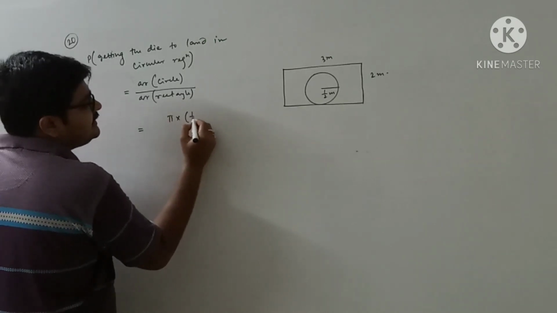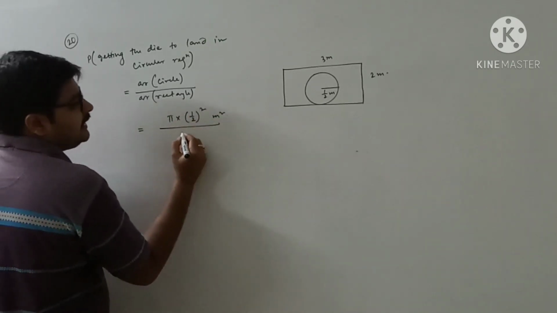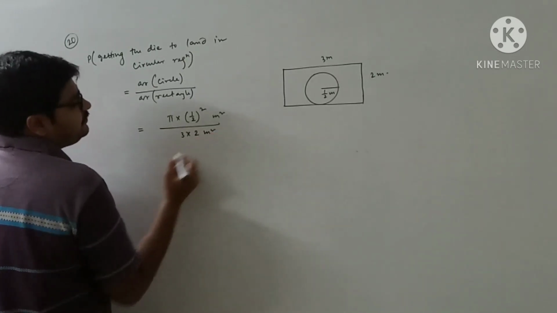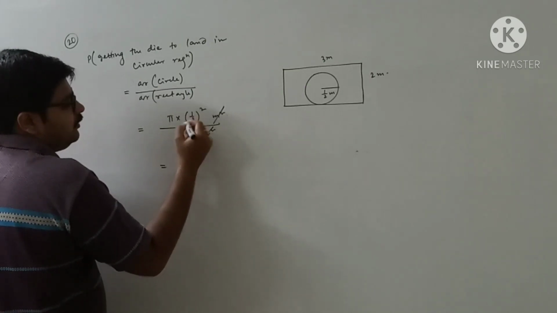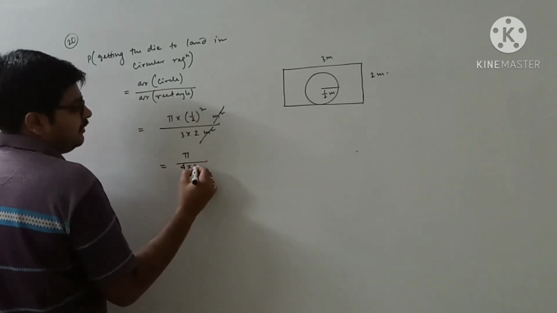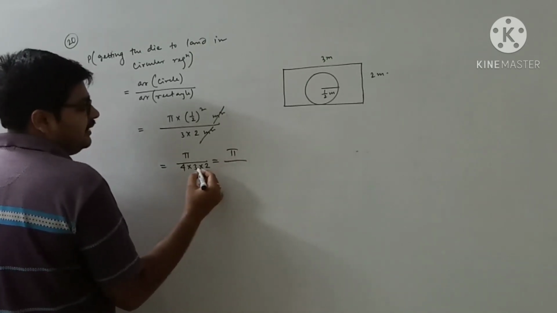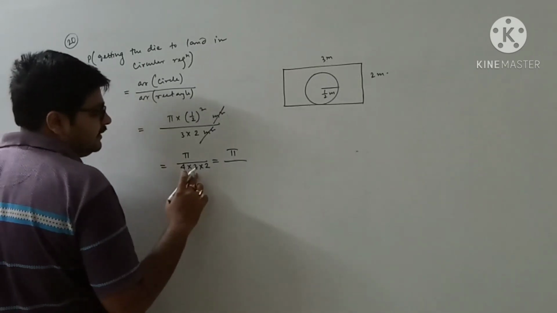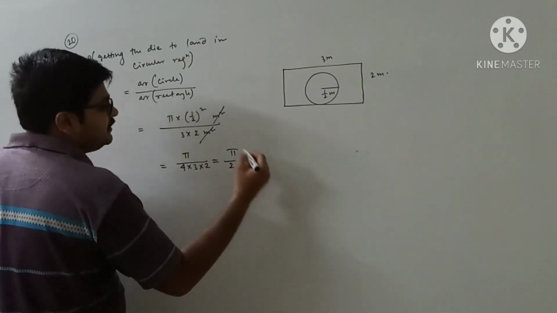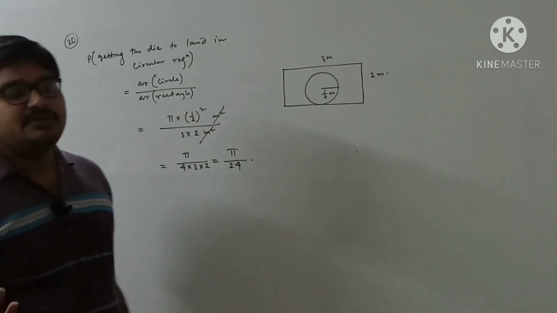So pi into radius half meter square, and area of rectangle is length into breadth. So pi into 1 by 4, so 4 will go down. You cannot put the value of pi because pi is irrational and it's not actually mensuration, it's actually probability. So you cannot put the value of pi. 6 4s are 24. This is the probability of getting the die to land in the circular region.